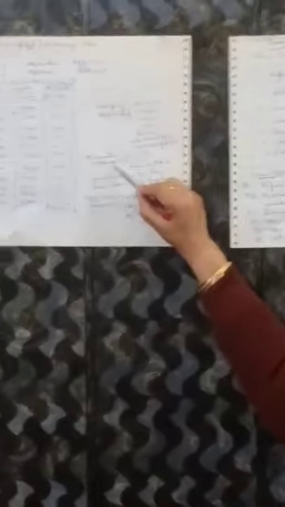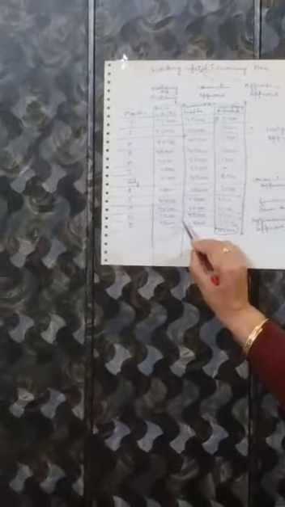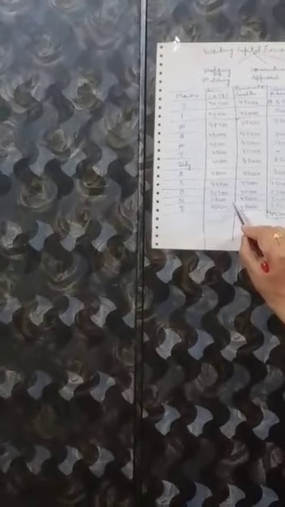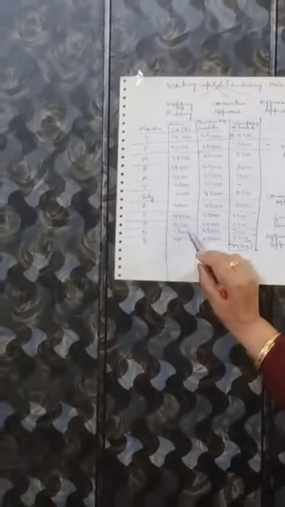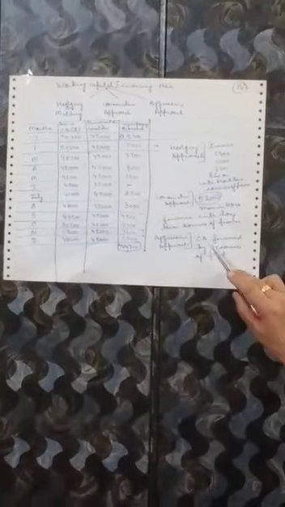Now let's see what the conservative approach says. You can have a maximum amount of investment in current assets. It is 52,000 in the month of November. Since it is 52,000 in the month of November, this amount will be financed with the long-term sources of finance and no short-term sources of finance will be used according to this particular approach. Now let's see what the aggressive approach says. The aggressive approach says that the current assets should be financed by the short-term sources of finance. No long-term source of finance should be used.